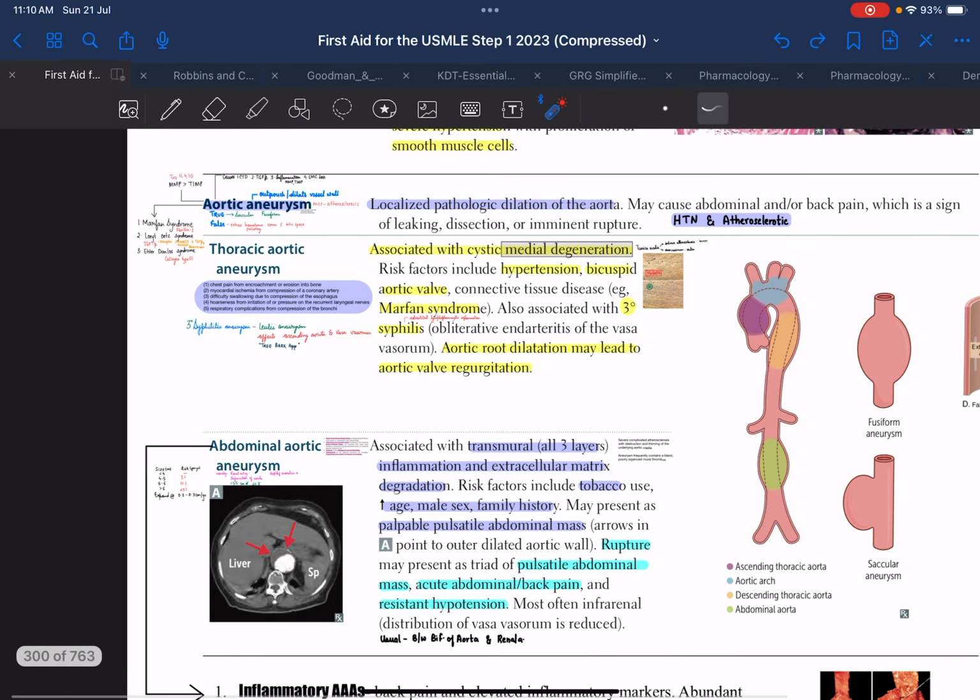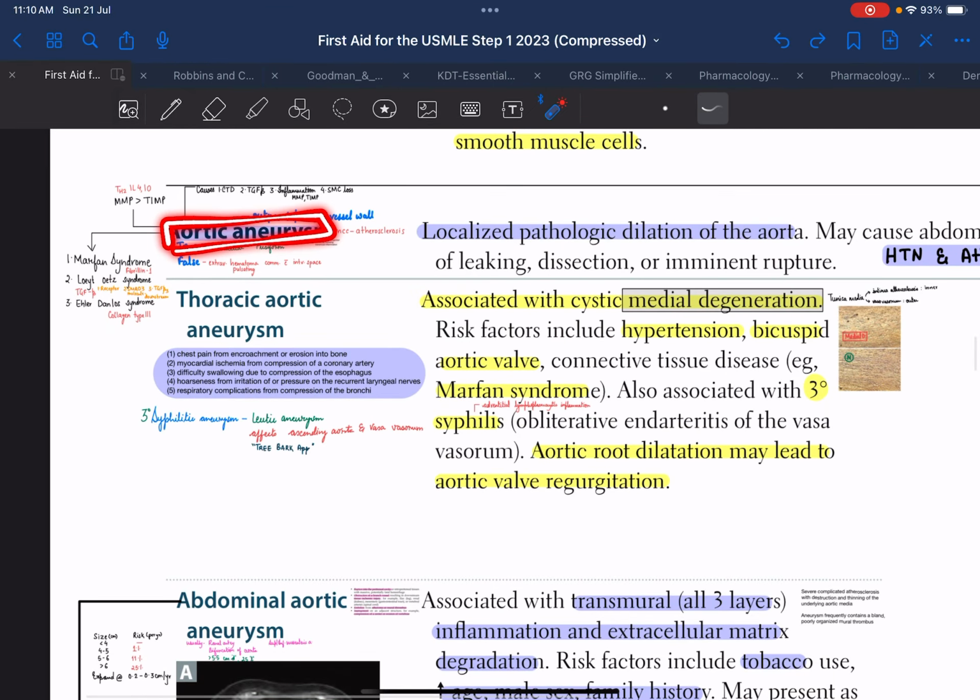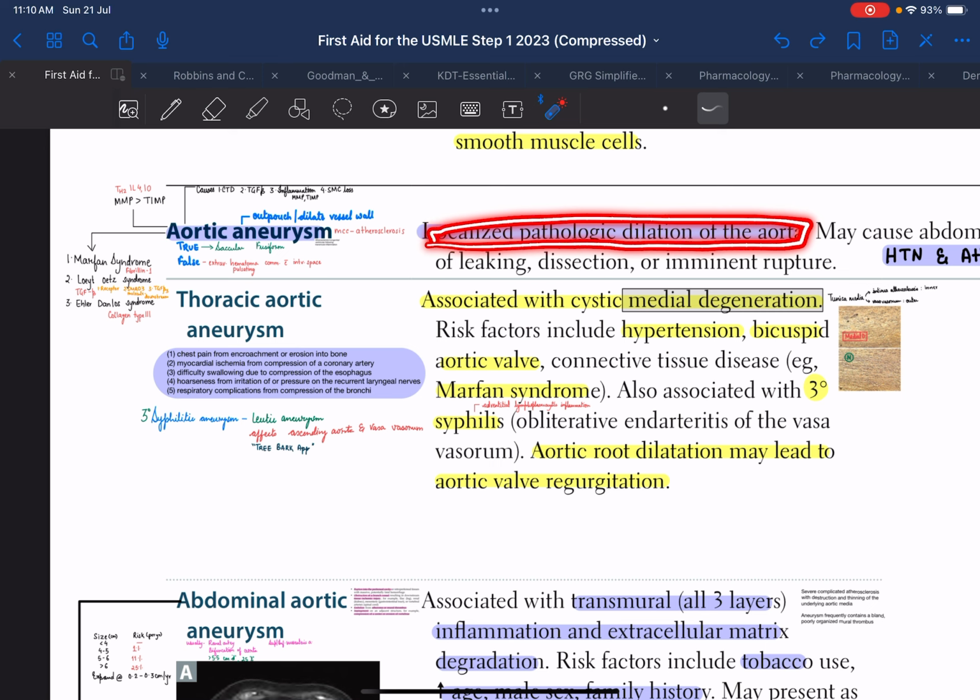Okay, so now we'll be talking about aortic aneurysm. Before beginning, let us understand what an aneurysm is. Aneurysm is nothing but a localized pathological dilation of the aorta. It is nothing but outpouching or dilation of the vessel wall.